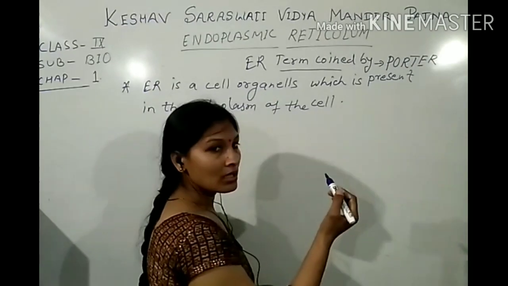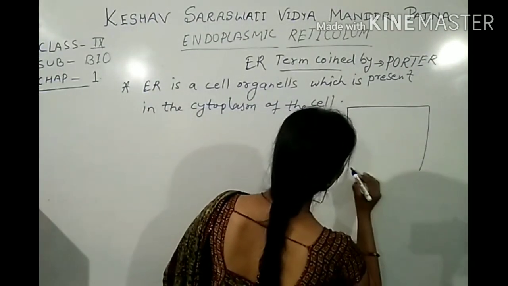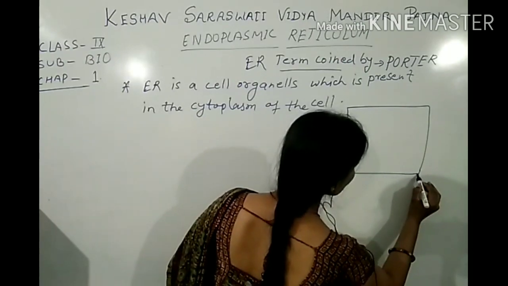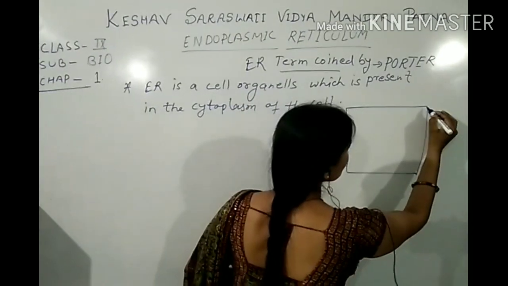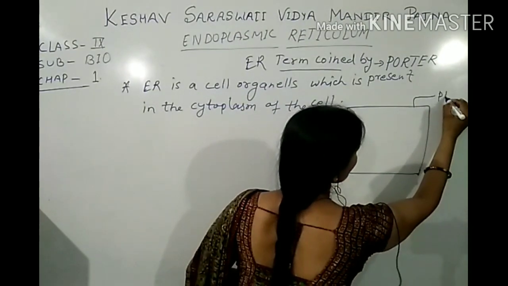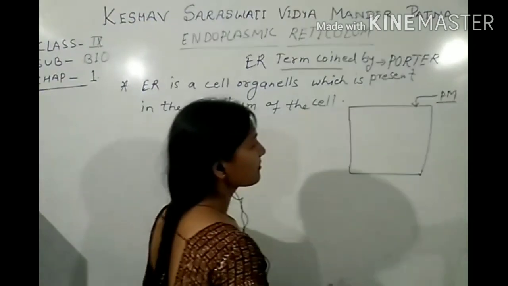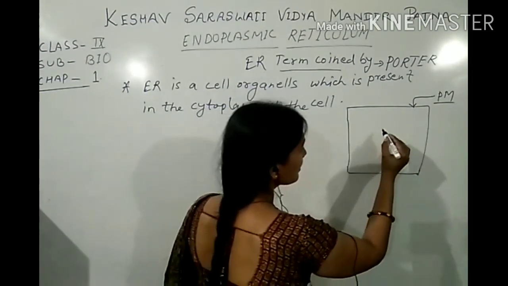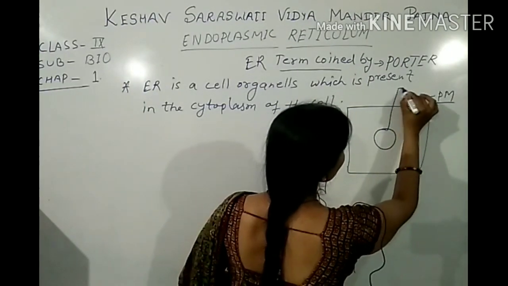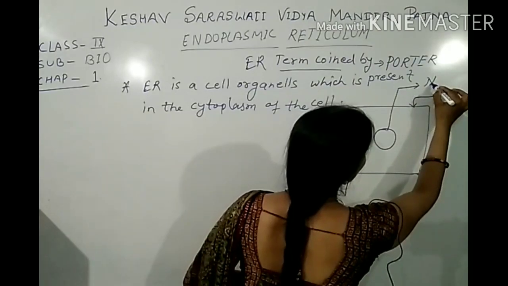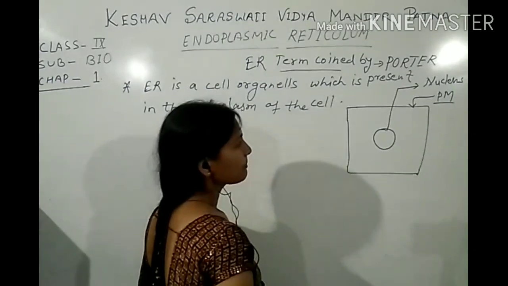I am going to draw a diagram of endoplasmic reticulum. Suppose this is a cell, and this outermost covering of the cell is the plasma membrane. Inside the cell, this is the nucleus.